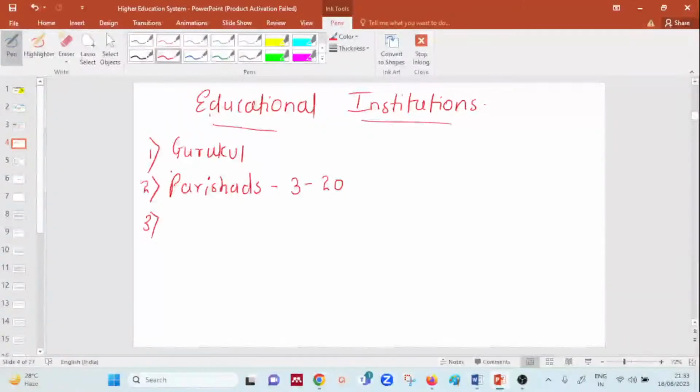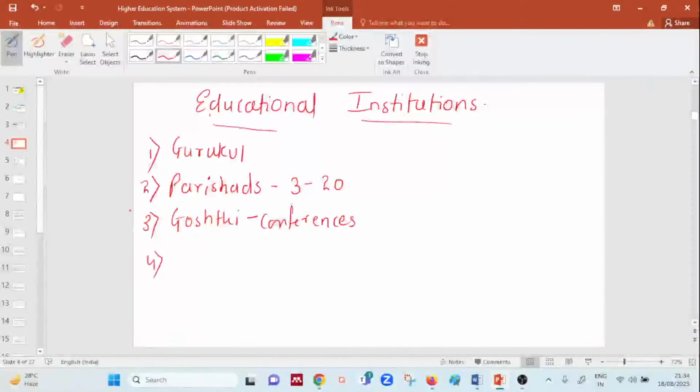Then we had the third one, that is Goshti. Just now we did it in one of the slides. Goshti was one of the forms of educational institution. Basically it was in the form of conferences in order to exchange views on education, right?